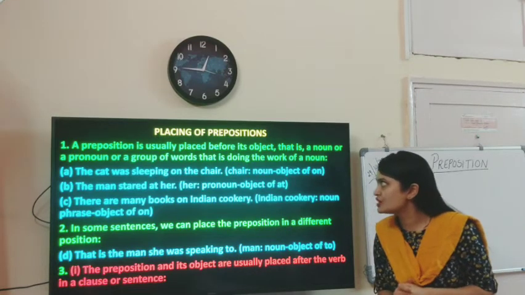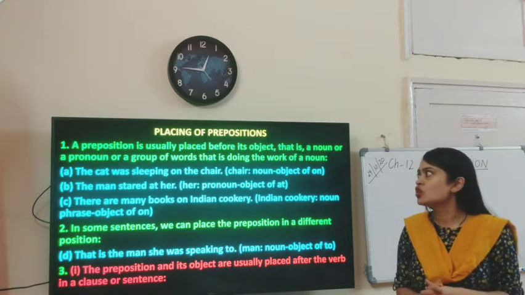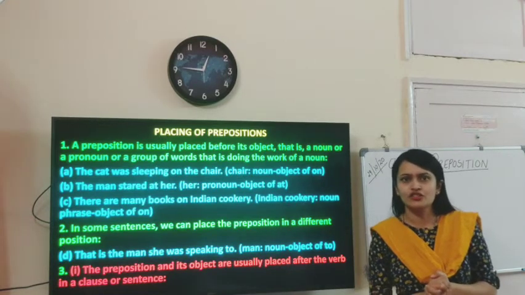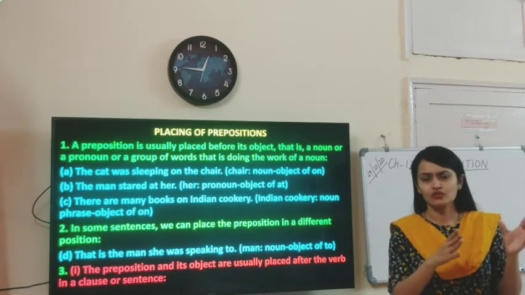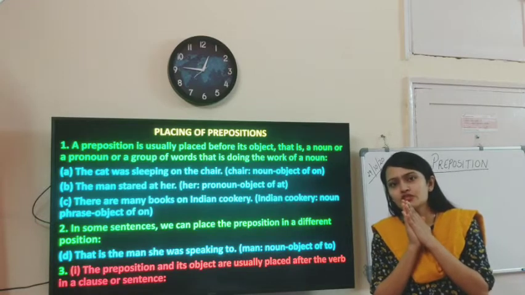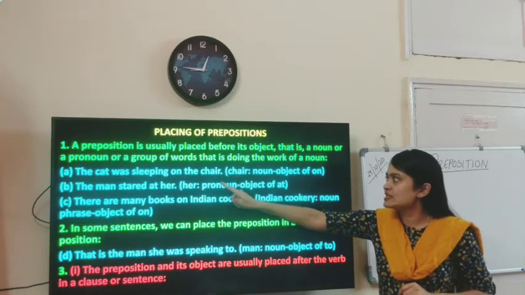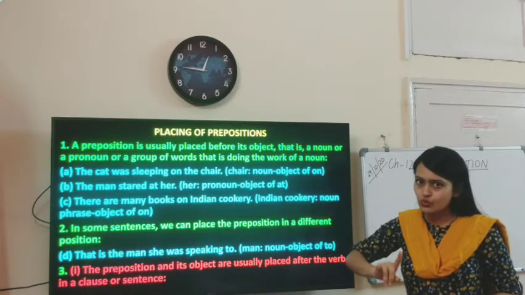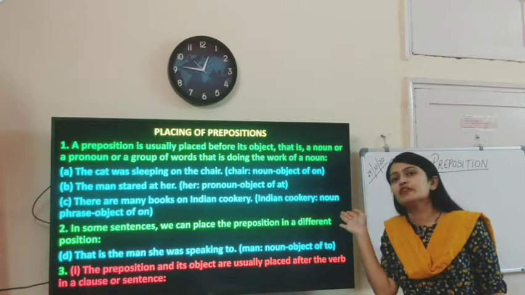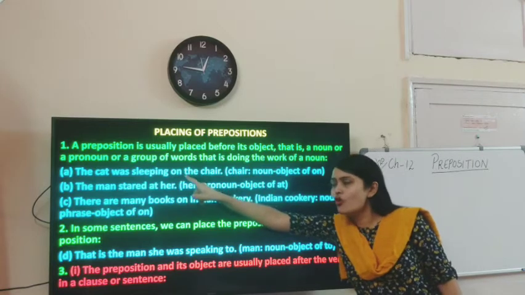A preposition is usually placed before its object. That is a noun or a pronoun or group of words that is doing the work of a noun. You all have previously studied, children, that every sentence has a noun or a pronoun that is a subject or object, right? So the placement of the preposition is before its object. Okay, the cat was sleeping on the chair. So we can very clearly see on is the preposition, and it is placed before the object, chair. So chair is the object of on.